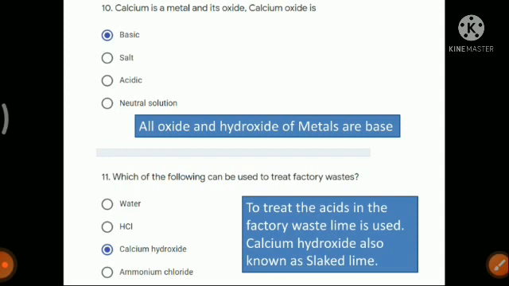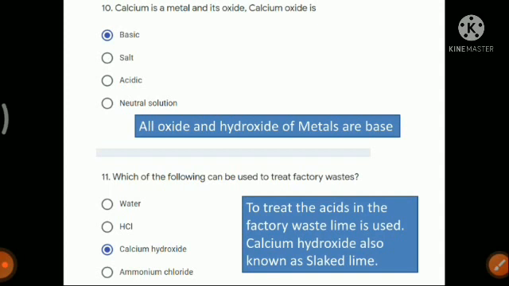In that video, I have already said that all oxides and hydroxides of metals are bases, and their nature will be basic. All oxides of non-metals will be acidic in nature. So the answer to this question: because calcium is a metal and oxides of all metals are basic in nature, the answer will be basic.